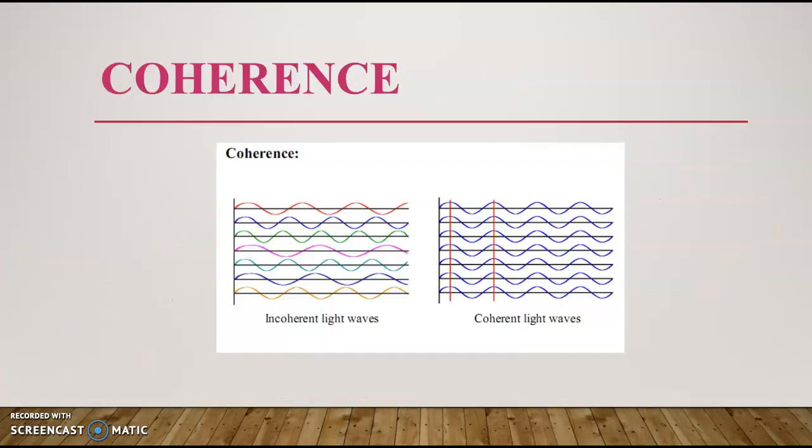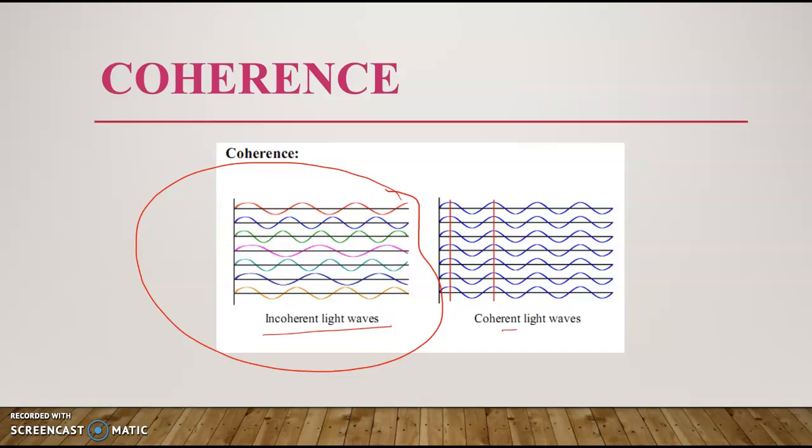The property of coherence can be explained using this picture. First we will consider incoherent light waves. Incoherent light waves contain waves having different wavelengths, and you can see that the phase of the waves is also different.